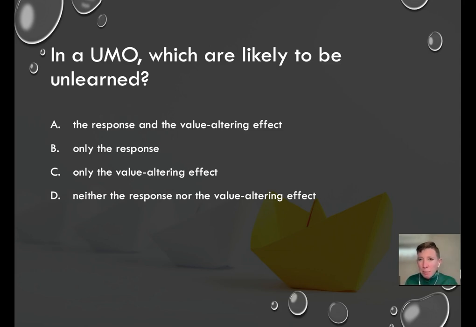Like when we came out as babies, we probably didn't know how to open the fridge and make a sandwich, right? Or ask a grown up for a sandwich. But we learned those over time. So that part is usually learned, where the actual change in the reinforcing effectiveness is usually unlearned. That's part of our genetic makeup, our species history.